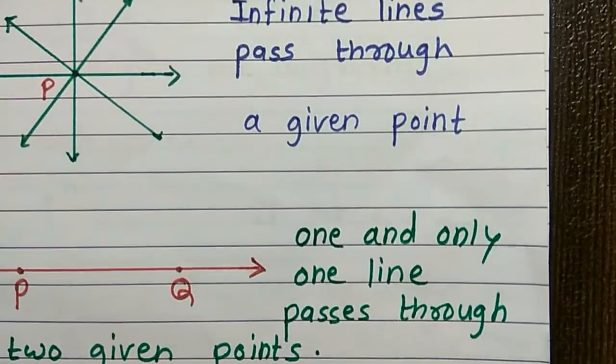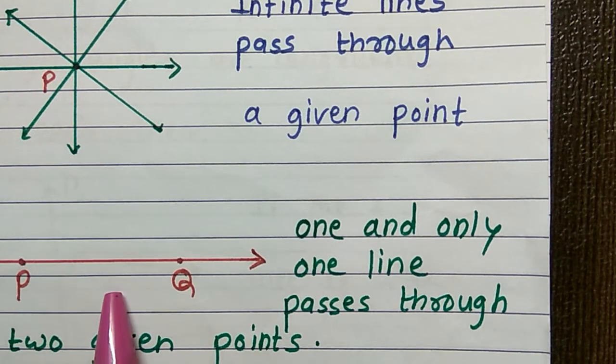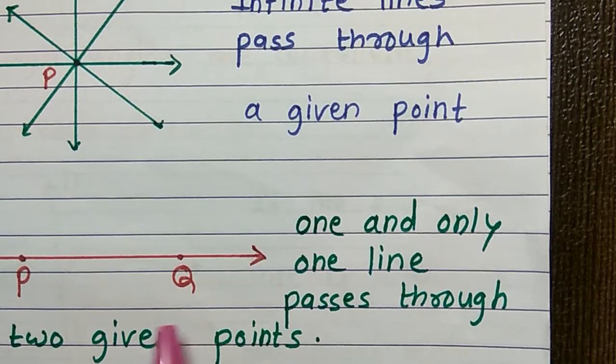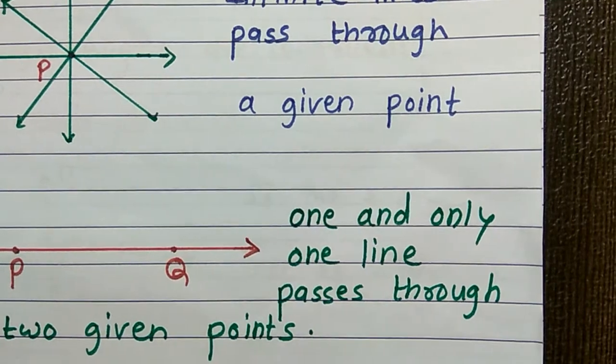Second postulate is that one and only one line passes through two given points. If you are given 2 points, here point P and Q are there, so only a single line can pass through these 2 points.